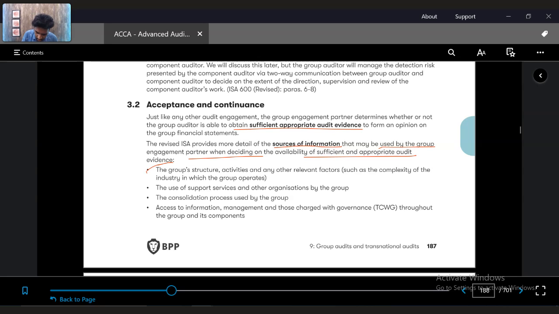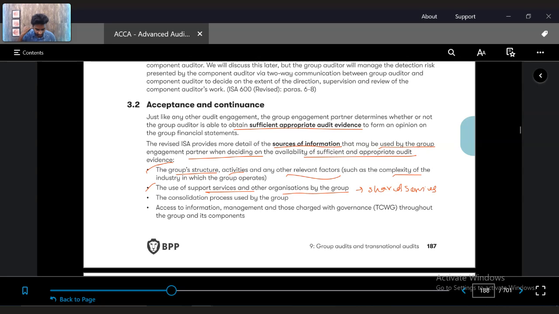Firstly, he needs to go through the group structure. What are the activities performed by the group? Other relevant factors such as the complexity of the group, legal structure of the group, what are the regulatory requirements of the group, etc. The use of support services and other organizations by the group. Support services are also called shared services.